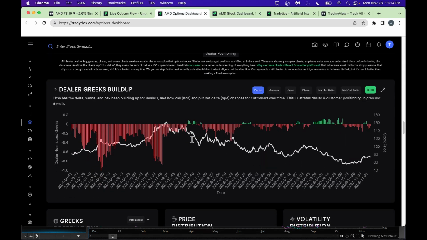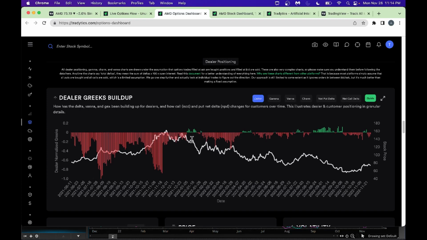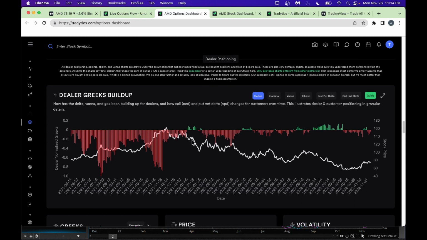And next we'll quickly go through the dealers' Greeks. So what this tells you is really what dealers are facing right now. So look, whenever you buy a call option, the market maker will end up selling you the call option, as many of you know. When the market maker sells you the call option, they dynamically hedge and buy the actual stock, in proportion to the current delta. That's why this is telling you right now the market maker is negative delta.